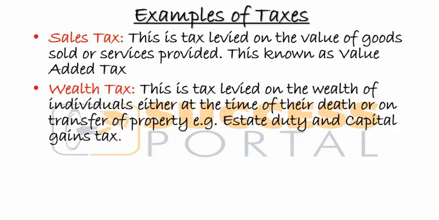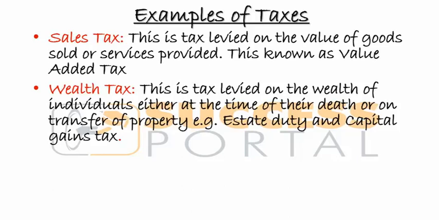Wealth tax. These are taxes that are charged on the worth of individuals either at the time of death or on transfer of property. So we are looking at wealth tax being taxes that are charged either when a person dies, and the property is transferred to the people who remain, right? That is where wealth tax comes in.